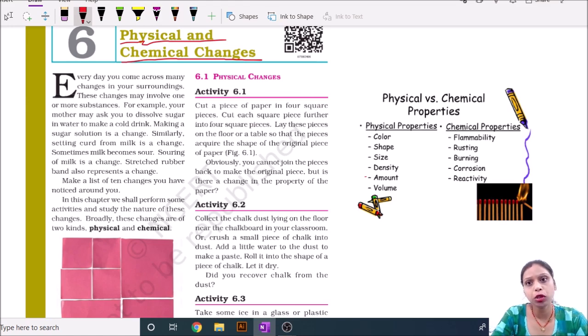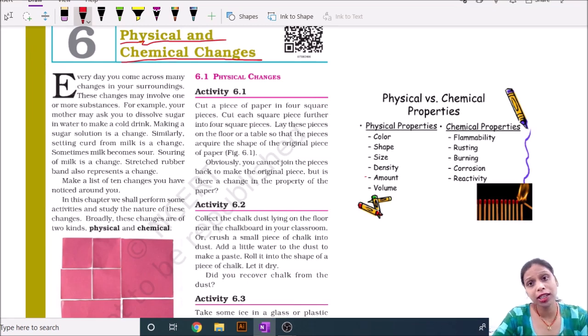For another experiment, we take water in a pot and boil it and hold an inverted pan over it. You will observe that water droplets are collected on the surface of the inverted pan, which is also a change.